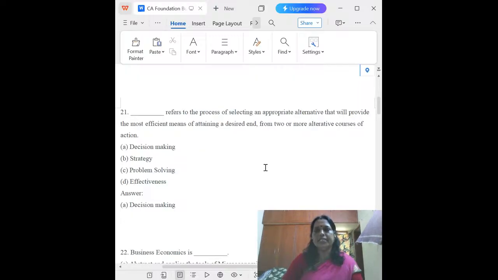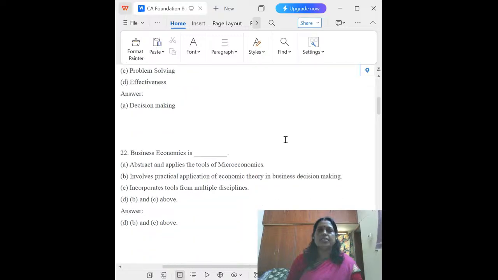That is called an alternative. Appropriate alternative means selecting. This process is decision making, because decision making is the final step in economics. From the alternatives, they will take the best or good one. That is called decision making.